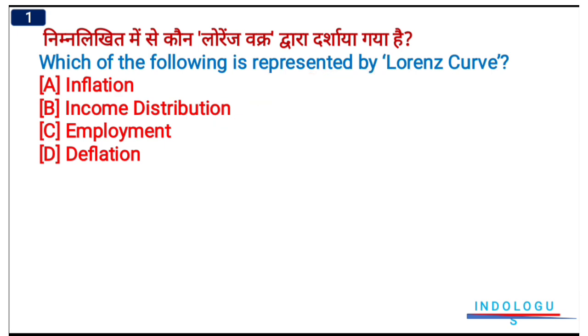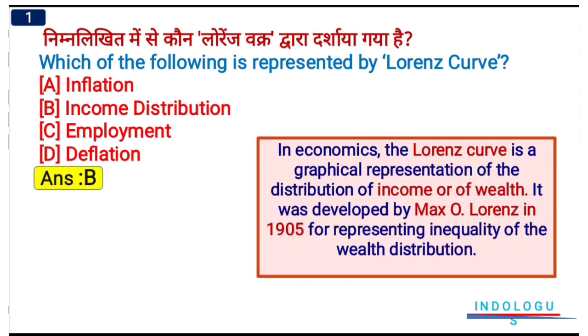distribution. So in economics, the Lorentz curve is mainly used to represent the income distribution within the society. In economics, the Lorentz curve is a graphical representation of the distribution of the income or the wealth. So it is mainly a sort of chart or graphical representation of the distribution of income or wealth in a country.